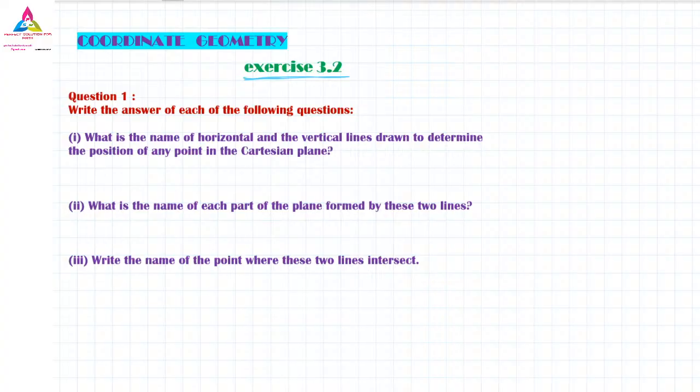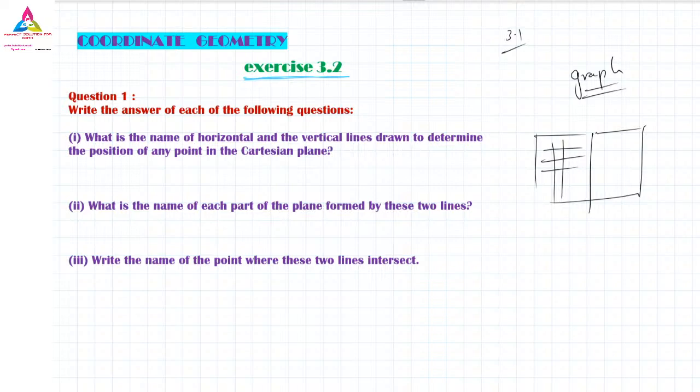Is it for a graph? Yes, all of you have to do this 3.2 exercise in a graph book. One more thing, very importantly, all of you remember this exercise 3.2, you have to write it in a graph book, not in an unruled book. Now the 3.1 you have written in an unruled book, it is okay. But 3.2 you have to write in a graph book. And the page will be like this way: this side you are having the graph and this side you are having the lines.